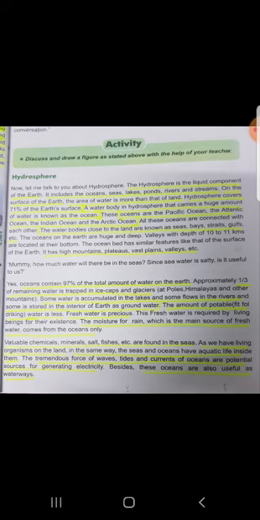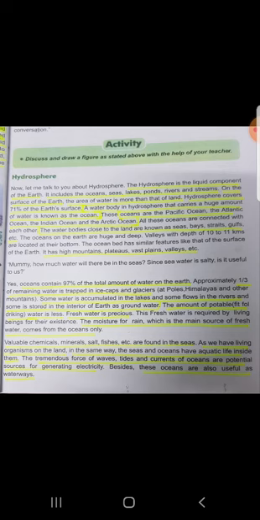Some water is accumulated in the lakes, some flows in the rivers, and some is stored in the interior of the earth as groundwater.